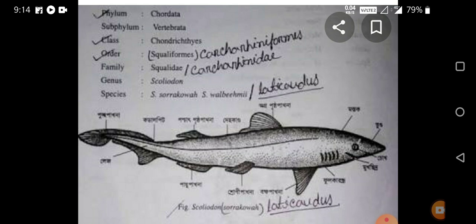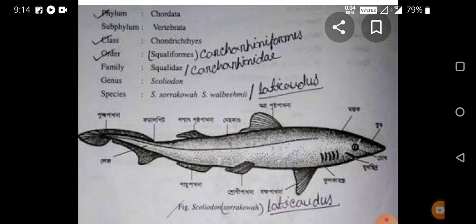One is the anterior part, which is much larger than the posterior part. This caudal fin is used to change direction while swimming in water. Therefore, we can use the tail or caudal fin similar to the steering of a vehicle.